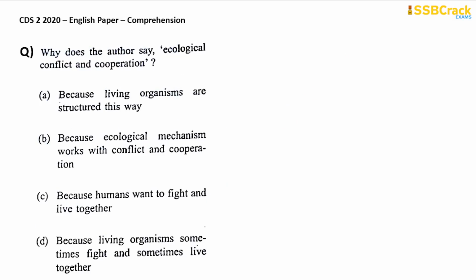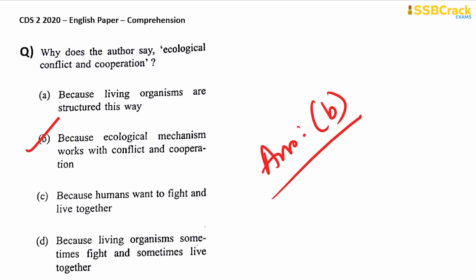Coming on to the next question. Why does the author say ecological conflict and cooperation? Because living organisms are structured this way, because ecological mechanism works with conflict and cooperation, because humans want to fight and live together, because living organisms sometimes fight and sometimes live together. Well, we will go with option B, because ecological mechanism works with conflict and cooperation among the members of population as well as among the populations of the communities. So therefore your answer is option B here.